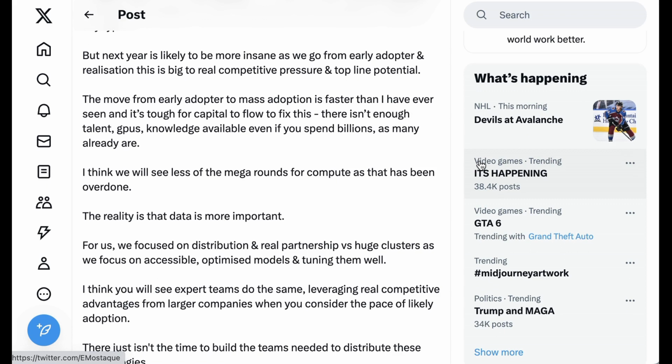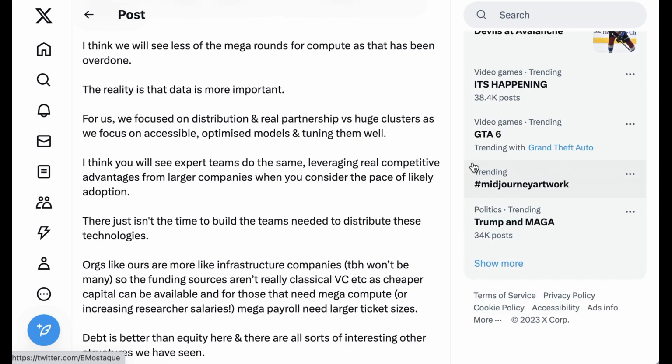"The move from early adopter to mass adoption is faster than I've ever seen, and it is tough for capital to flow to fix this. There isn't enough talent, GPUs, knowledge available even if you spend billions as many already are. I think that we will see less of the mega rounds for compute as that has already been overdone. The reality is that data is more important. For us, we focused on distribution and real partnerships versus huge clusters as we focus on accessible, optimized models and tuning them well. I think you will see expert teams do the same, leveraging real competitive advantages from larger companies when you consider the pace of likely adoption."